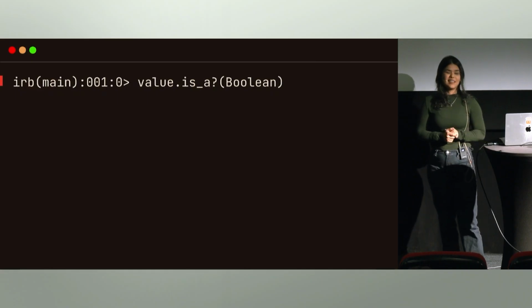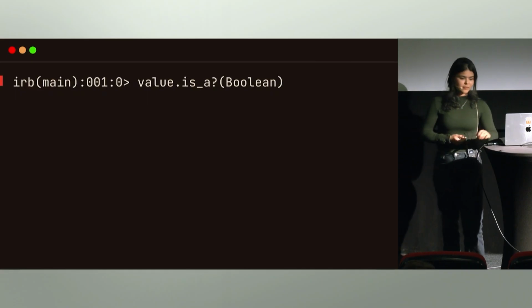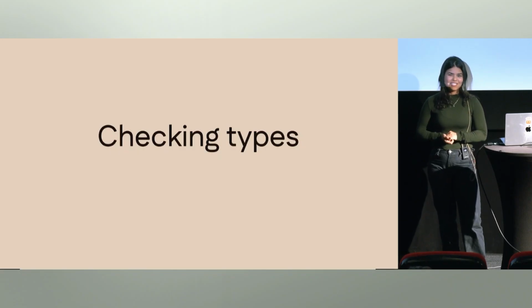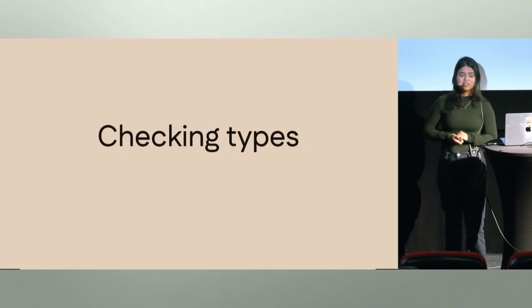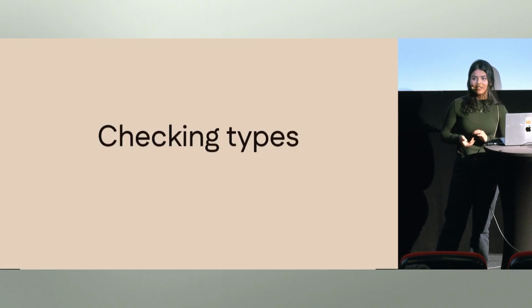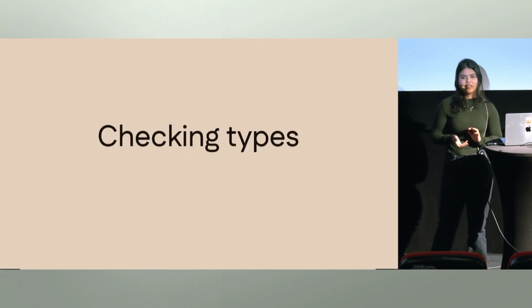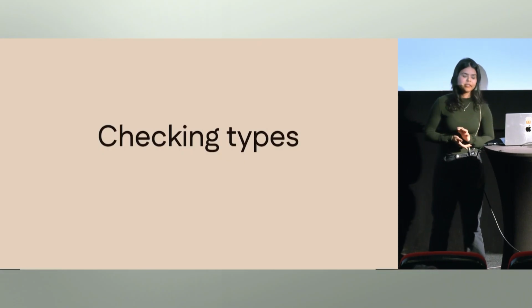But what if I'd like to perform a type check? I think checking types just goes against Ruby's philosophy, and it encourages us to think in terms of messages to send to objects and not objects that fit into rigid hierarchies.